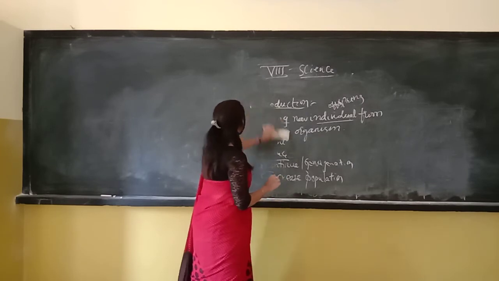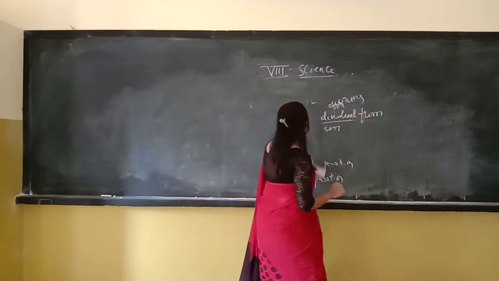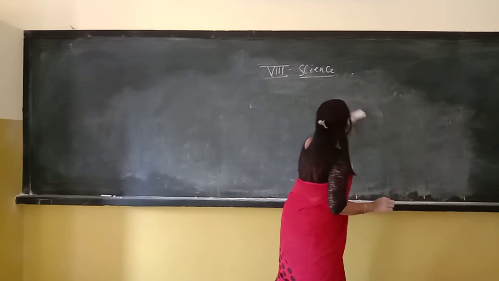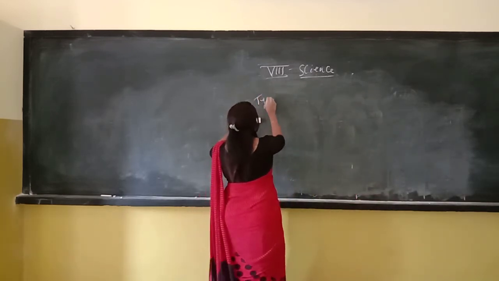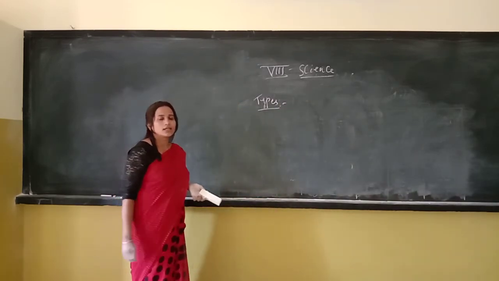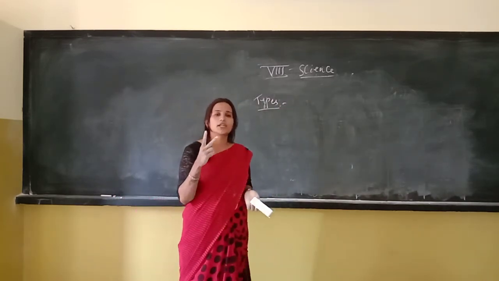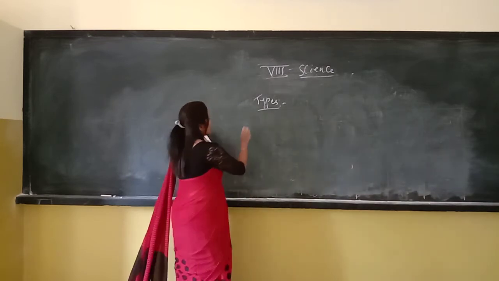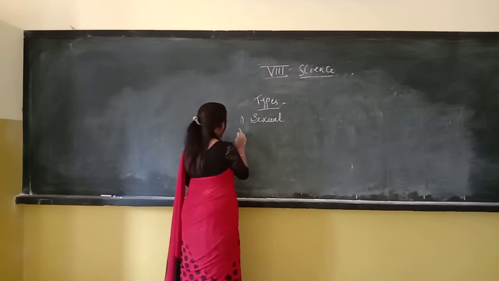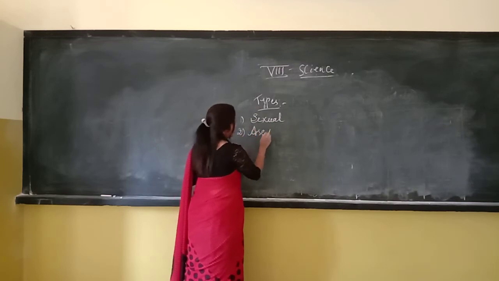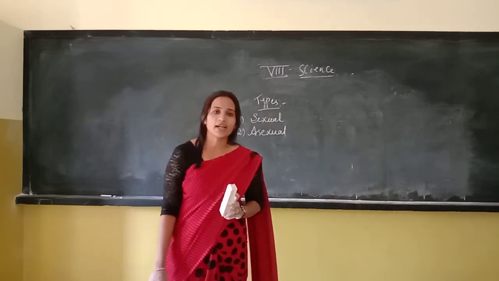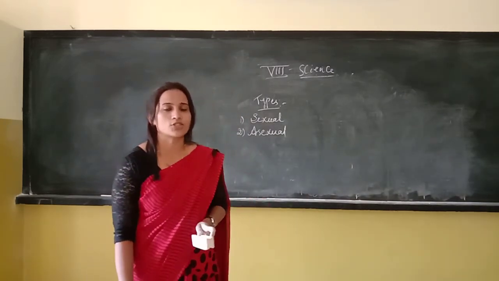Next, we move on to the types of reproduction. How many types are there? In the last lesson there were two very important types of reproduction: sexual reproduction and asexual reproduction.